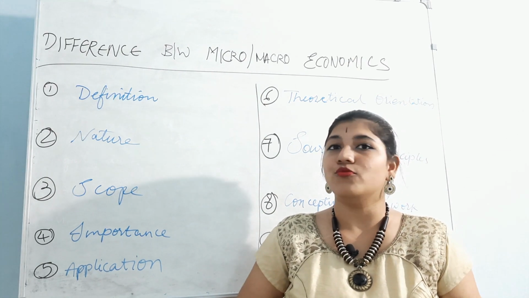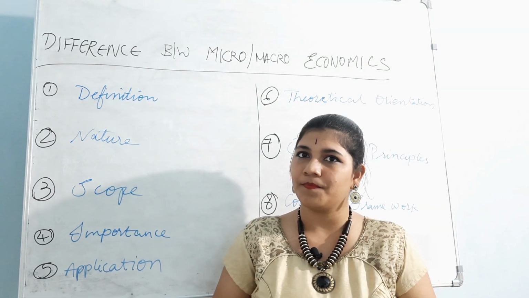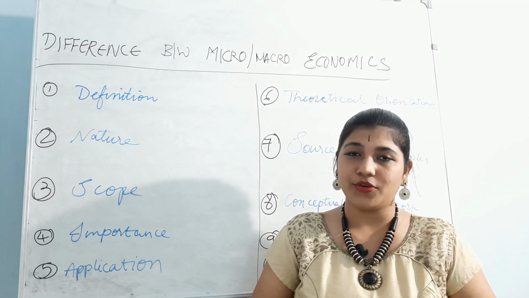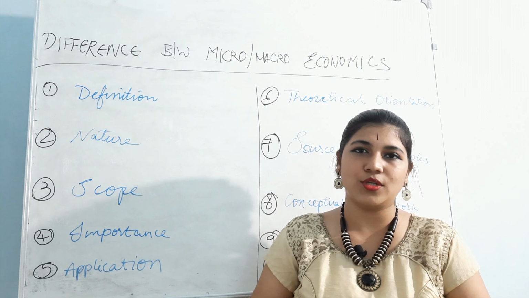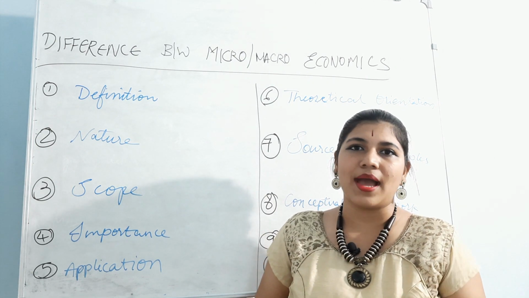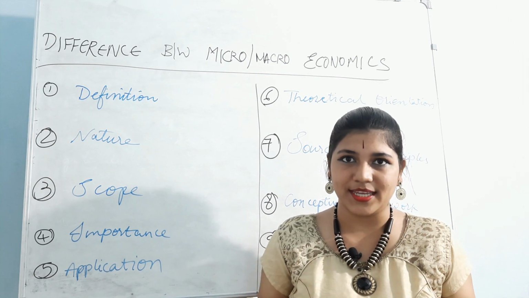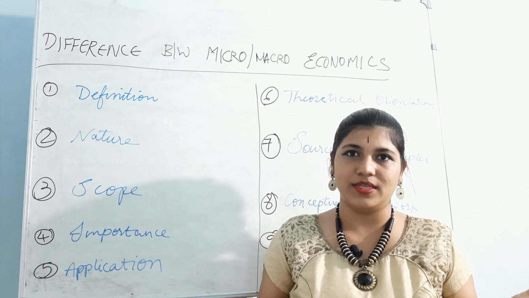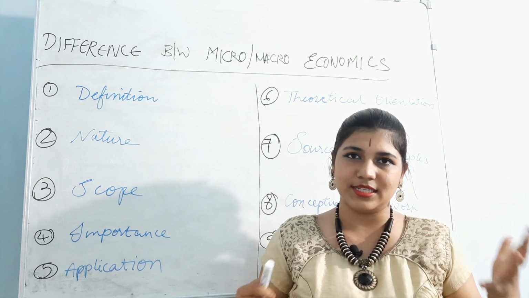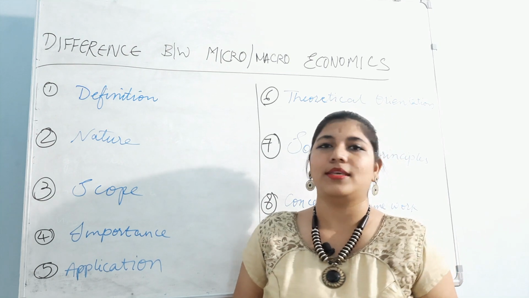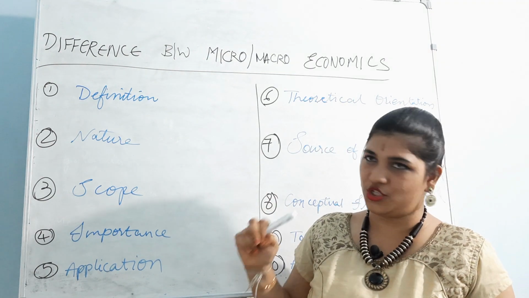And what is macroeconomics? Yesterday I gave you two definitions, out of which you should at least be able to respond with a small line. Macroeconomics is a study of aggregate economic theory and income and employment, etc. It deals with the complete world or a complete country. So that's definition.